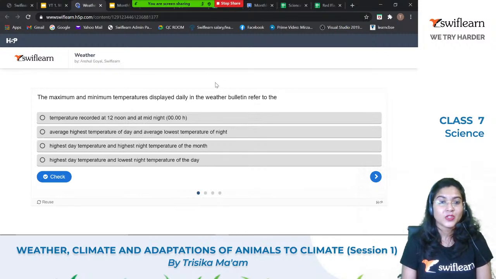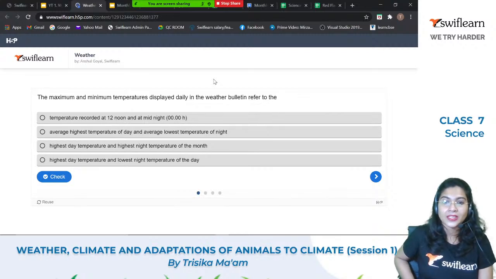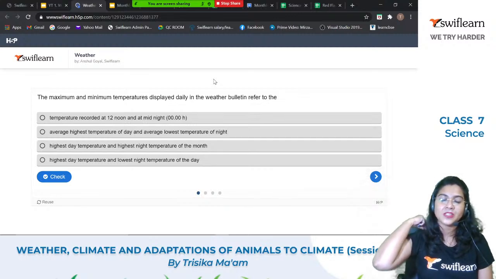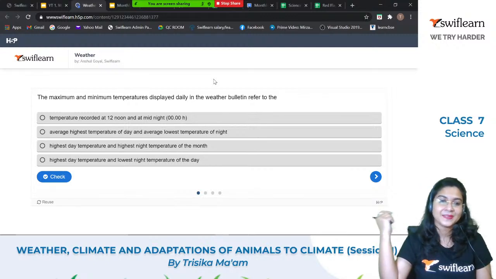Your first question is, the maximum and minimum temperature displayed daily in the weather bulletin refer to which option? Which is the correct option?